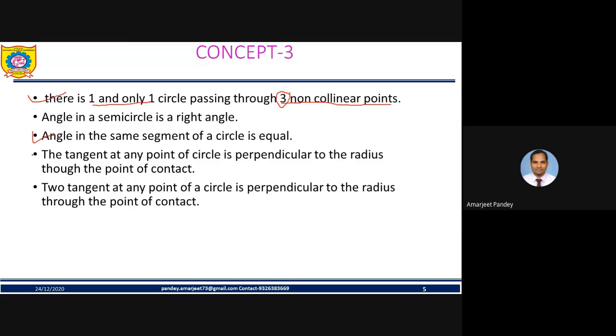Next, the tangent at any point of a circle is perpendicular to the radius through the point of contact.